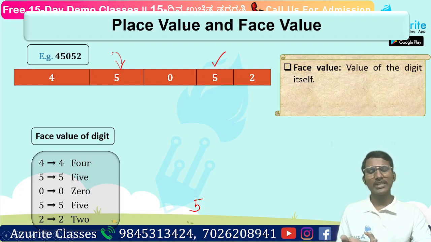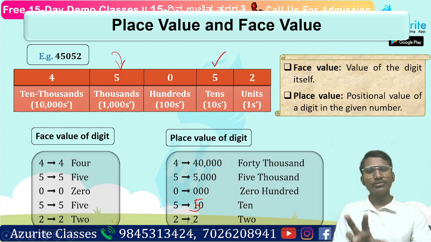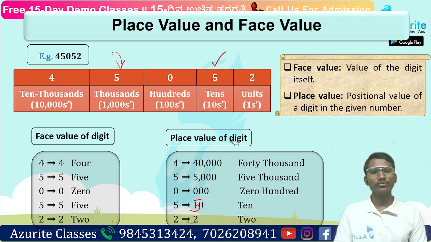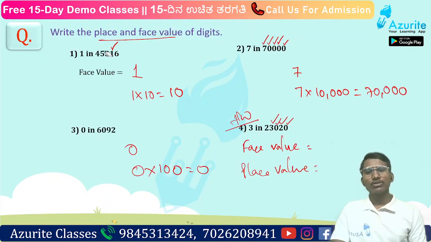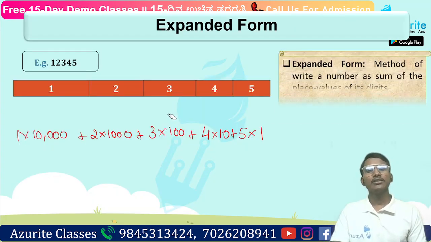And the place value means the positional value. And what about face value? Face value means the digit itself. Here the face value of 4 is 4 itself, and 5 is 5 itself. And place value: 4 is at the ten-thousands place, so how many 10,000s? 4 ten-thousands, so it is 40,000. And next is 5, which is at the thousands place, so 5,000. That is the place value.